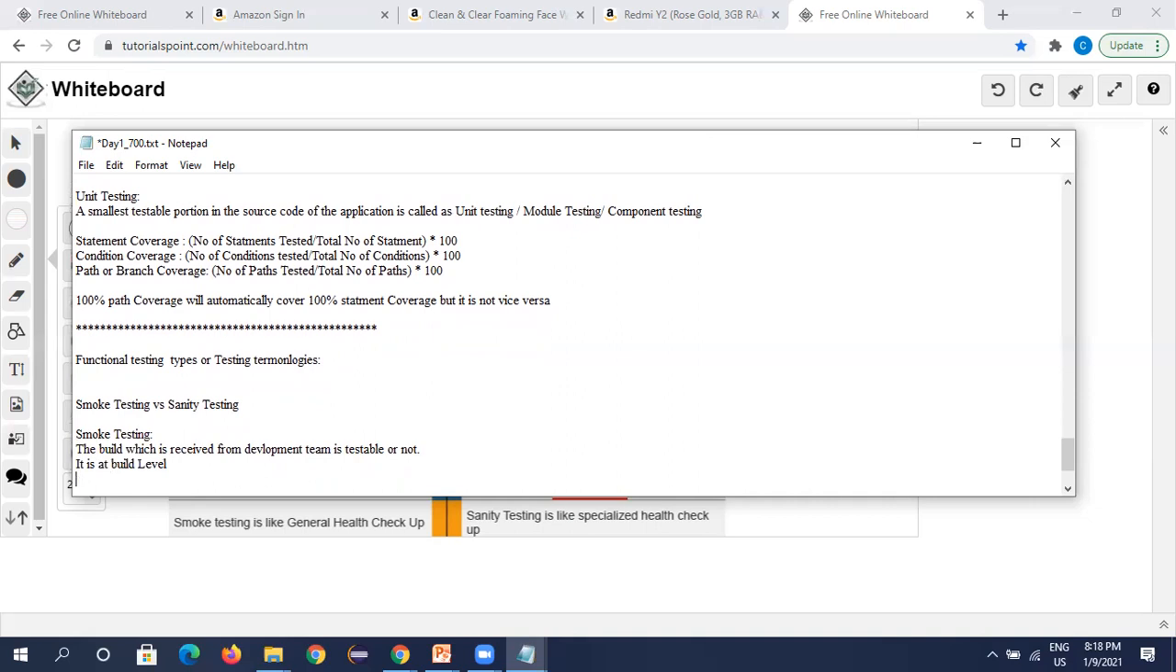So in smoke test, our main focus will be beyond core application. Okay, so on core application, our focus will be.